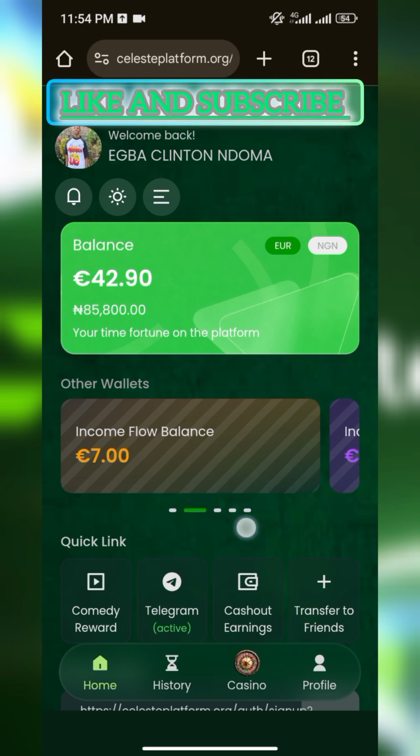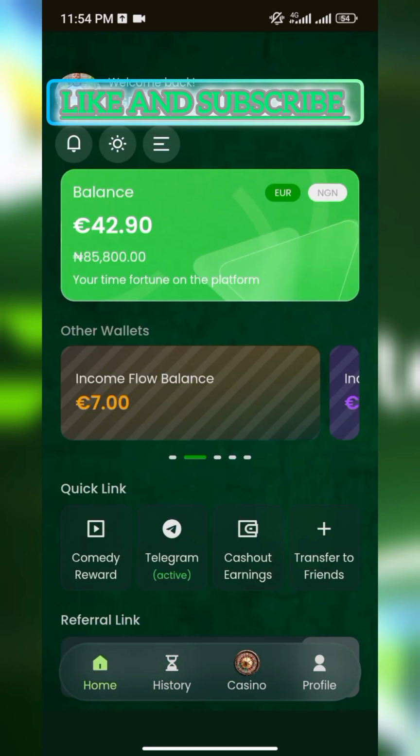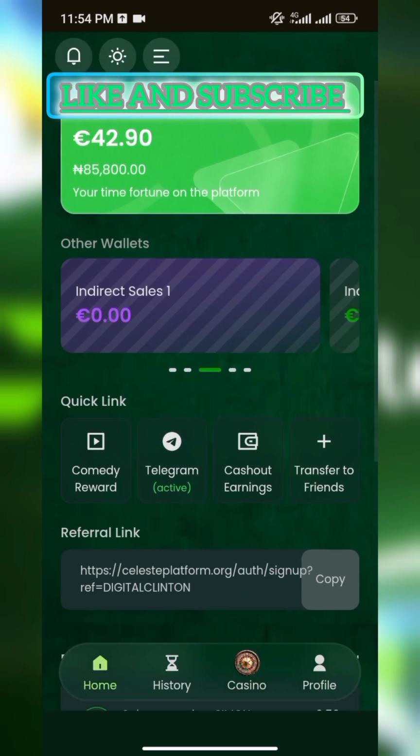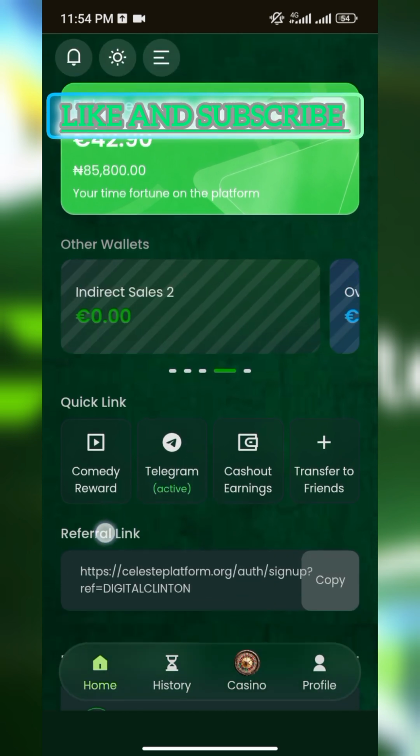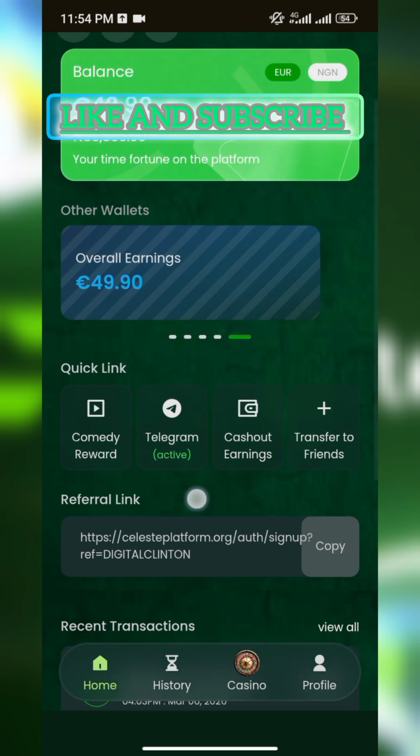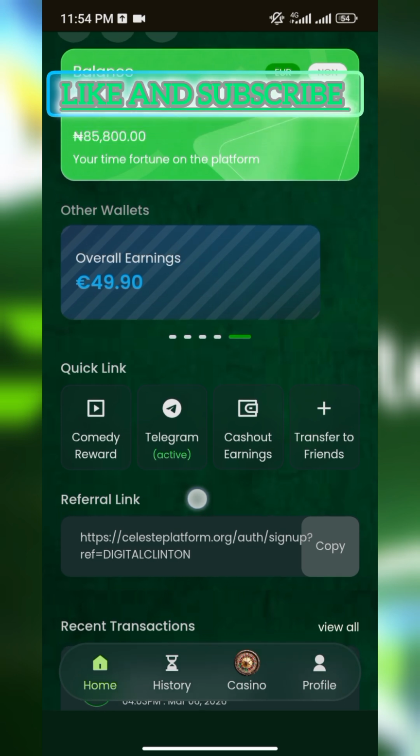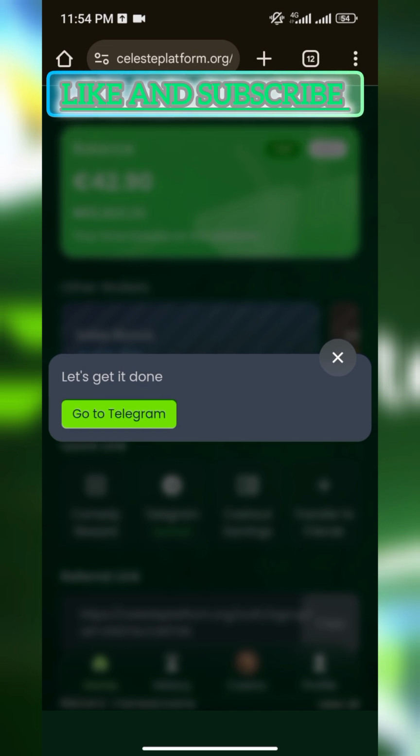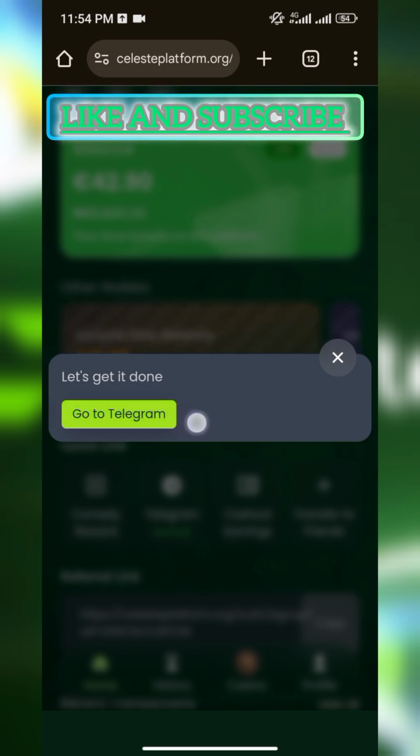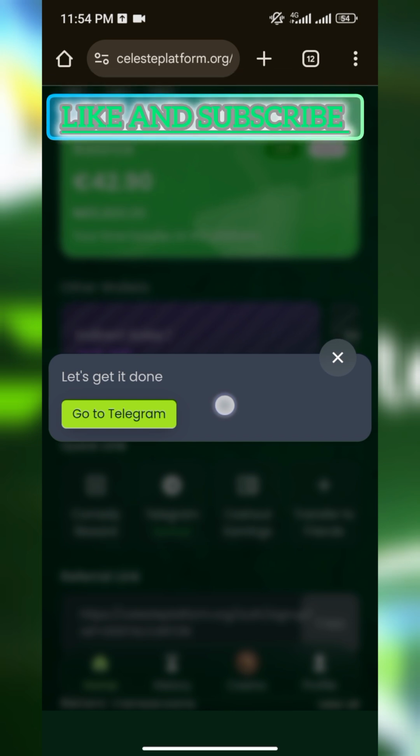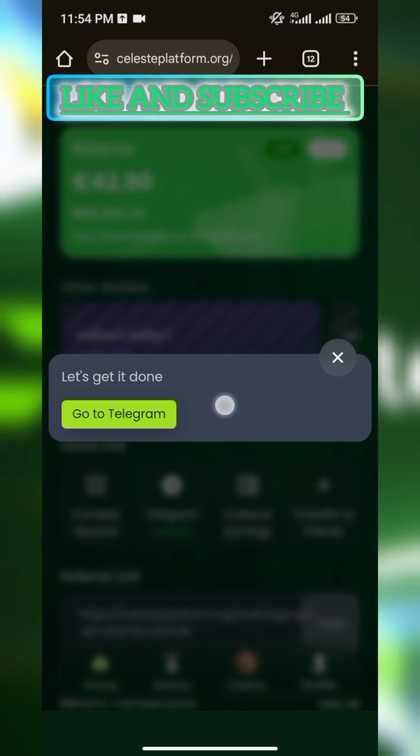So once you open your dashboard, it shows you this interface. Then you scroll downward, you can see it here. The first one is what? Comedy reward. The second one is what? Telegram. And Telegram is what? Active. You understand? It's active. So what you have to do is to click on Telegram. As you can see, it says what? Let's get it done. So once you click on this Telegram now, it takes you to perform the task.